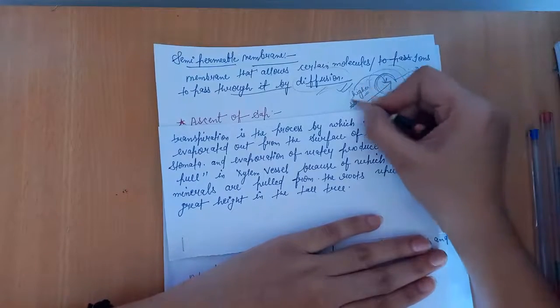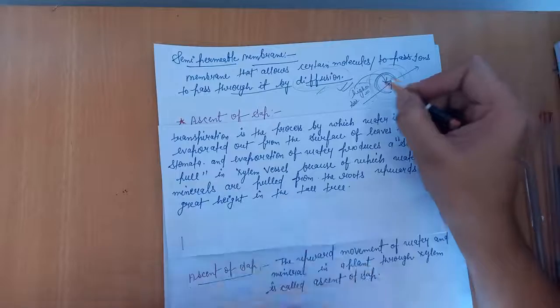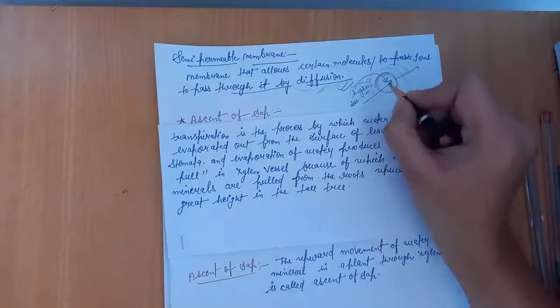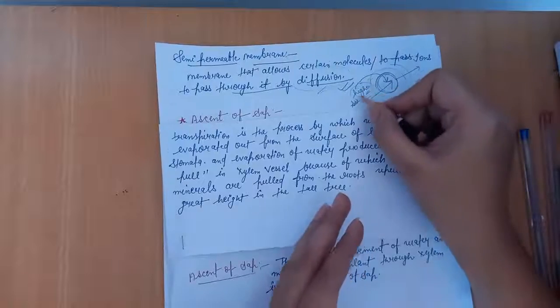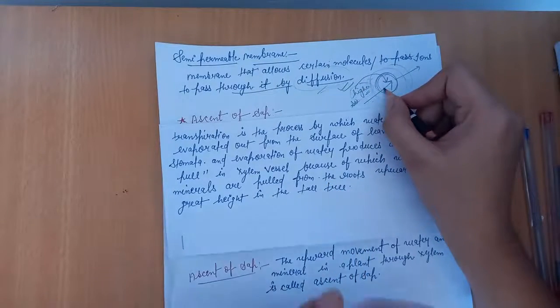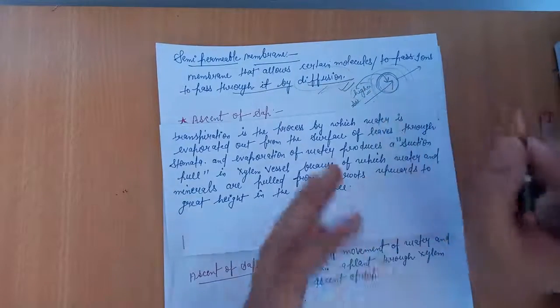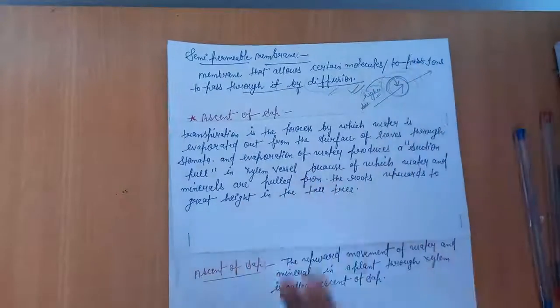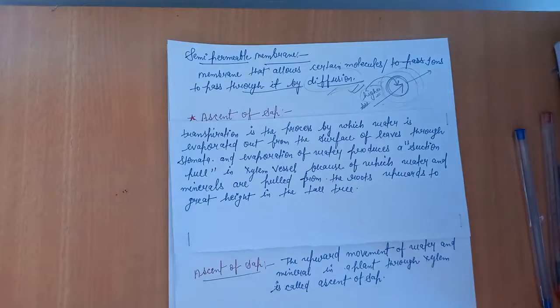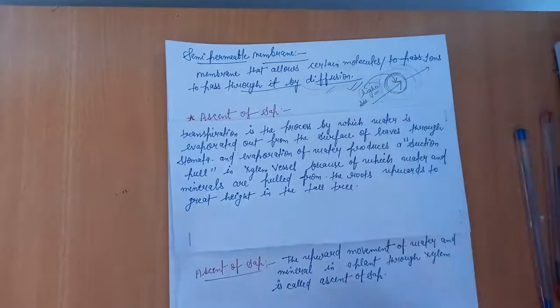Here this material is not water. So the transfer of this substance from outside to inside, following the rule of diffusion, we call diffusion, because here we do not take water, we take any other substance to transfer from its higher concentration towards its lower concentration.